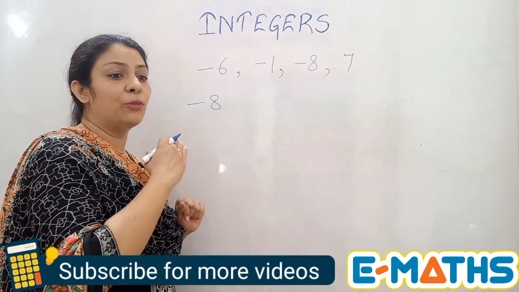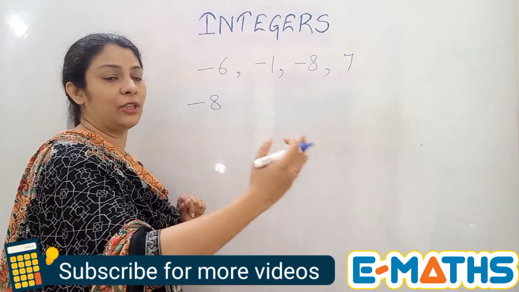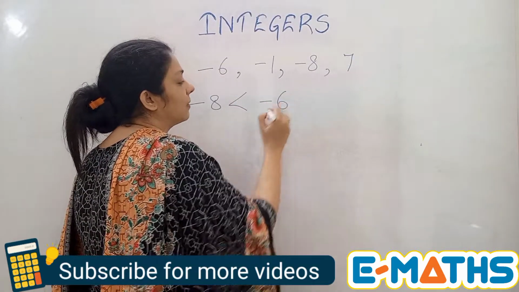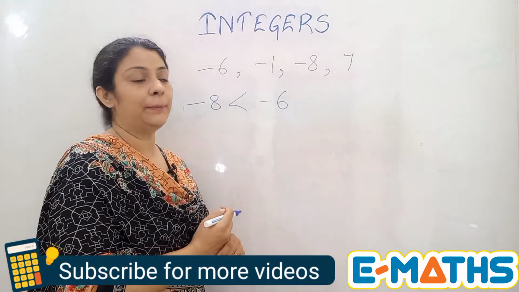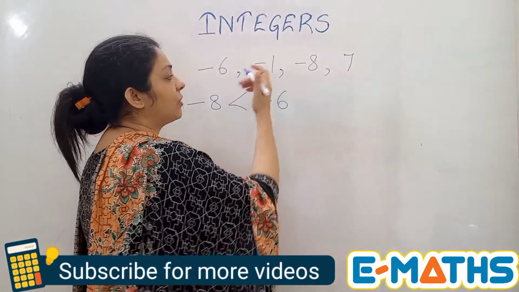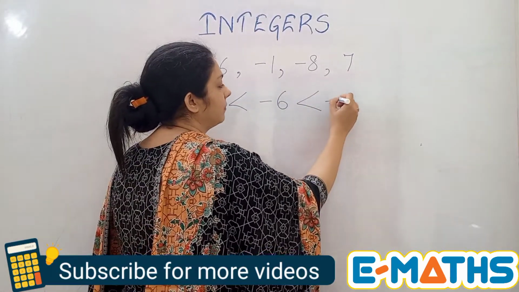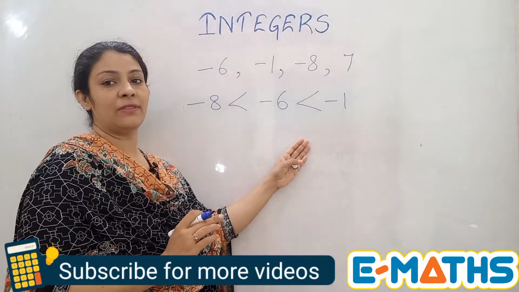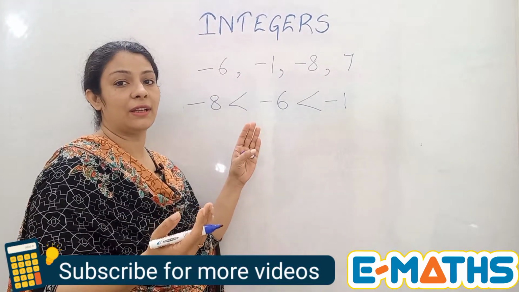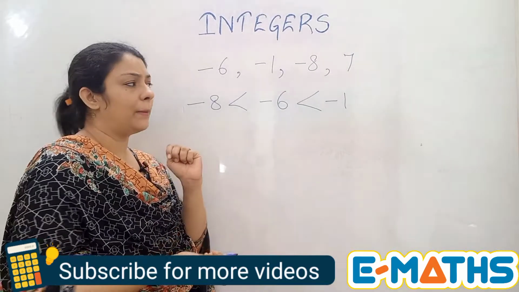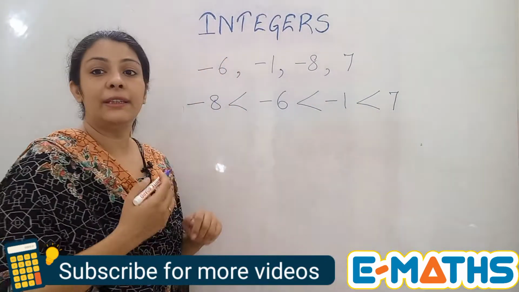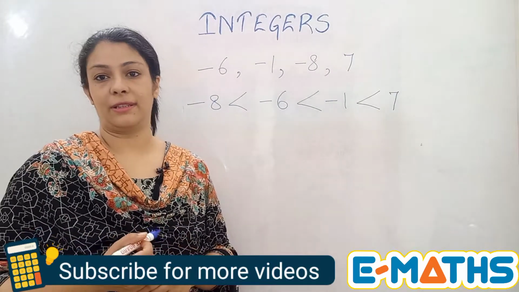And if you start moving towards the right of -8, you will see that -6 is coming in the number line. After -6, you can see -1. And now we have already arranged the negative integers. For the positive ones that are left, it's only one number right now, so you can simply write 7. This is how we order integers.